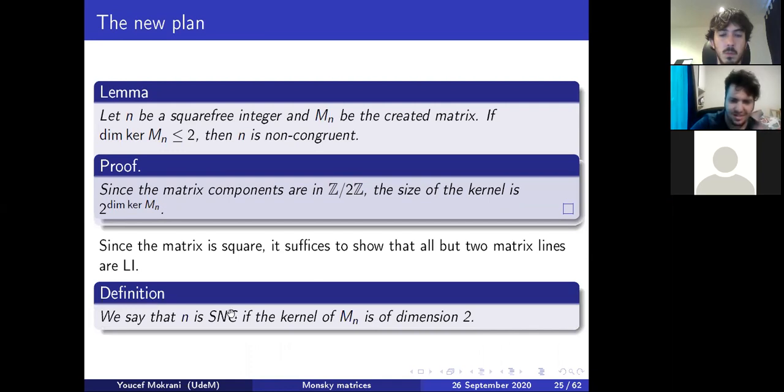So it calls for the definition that n is SNC if the kernel of Mn is of dimension 2. So n is SNC, you can see it as the 2-Selmer group being trivial.